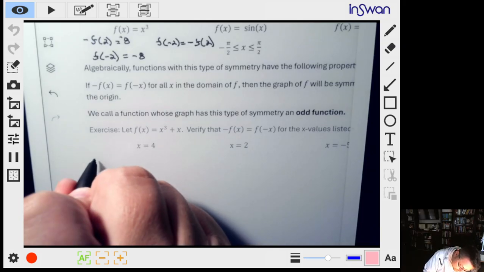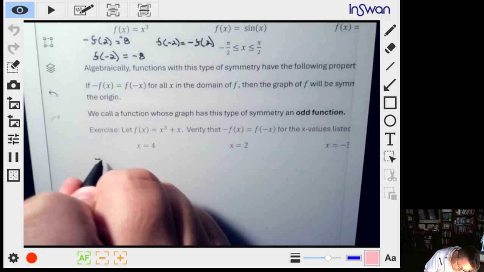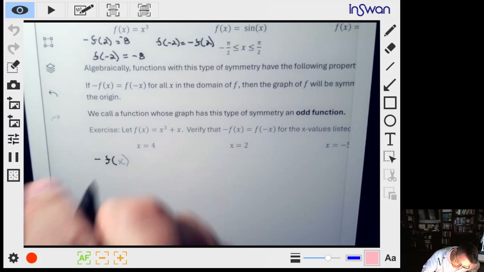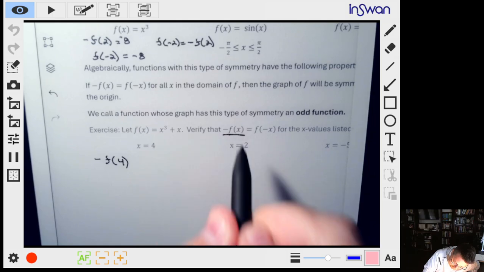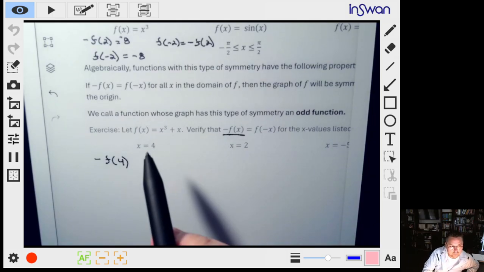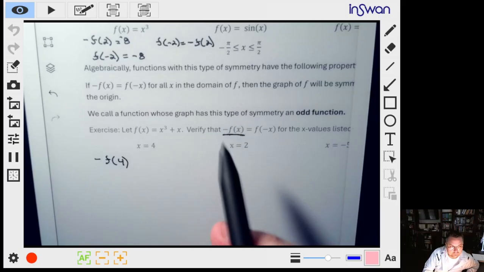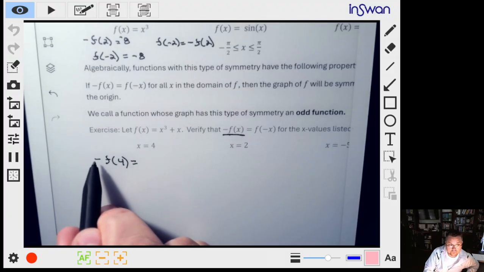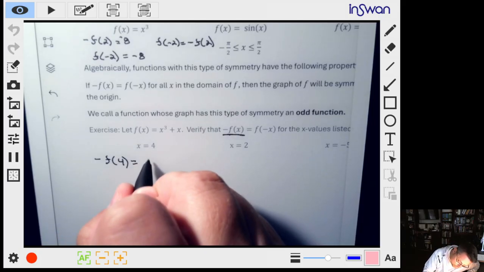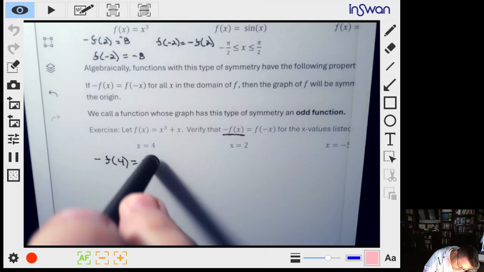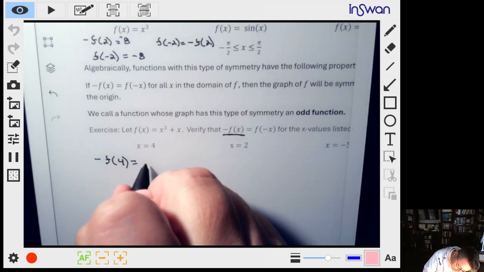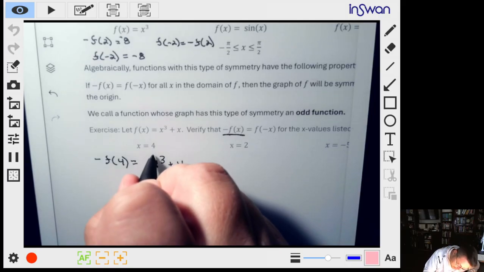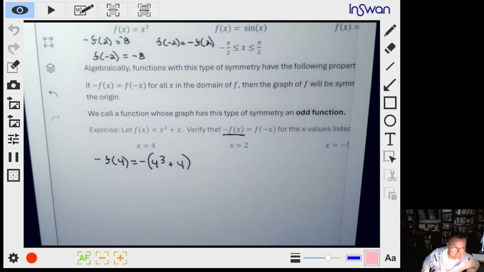So what we're going to do is take negative f of x. So negative f of 4. That's this piece right here. So I took my x value of 4, plugged it in, and take the negative of it. See what we get. So what we need to do first is find f of 4, and then at the very end we're going to make it negative. So I need to take 4, plug it into f. So it's going to go here and here. And then when I'm done with all of that stuff, I'm just going to make it negative.